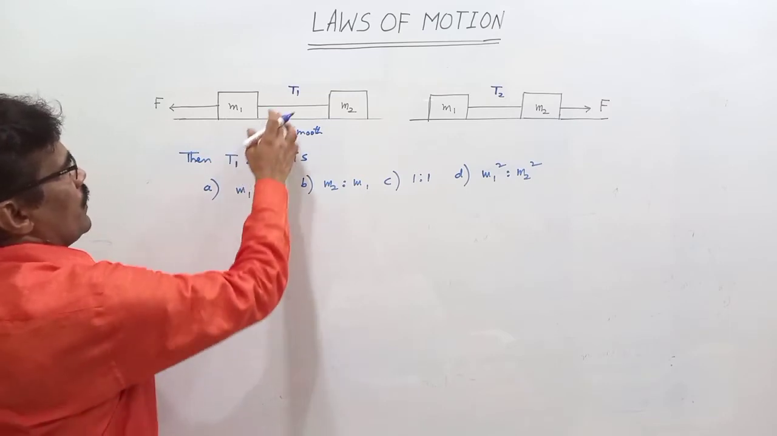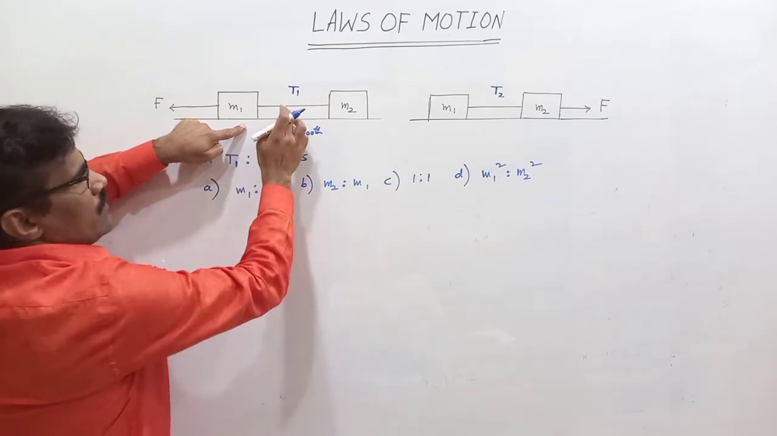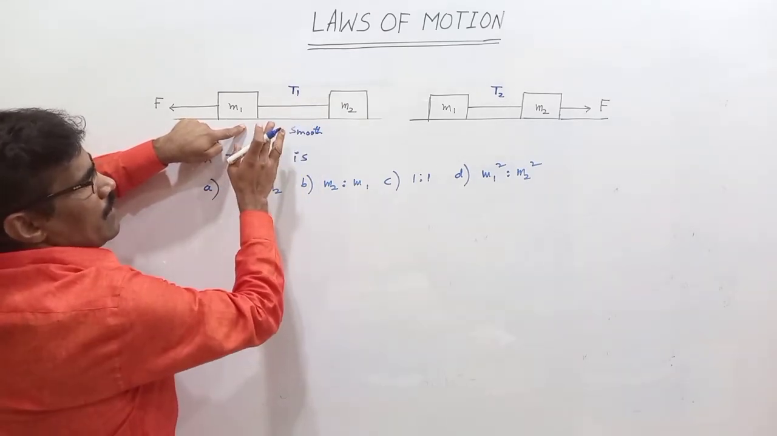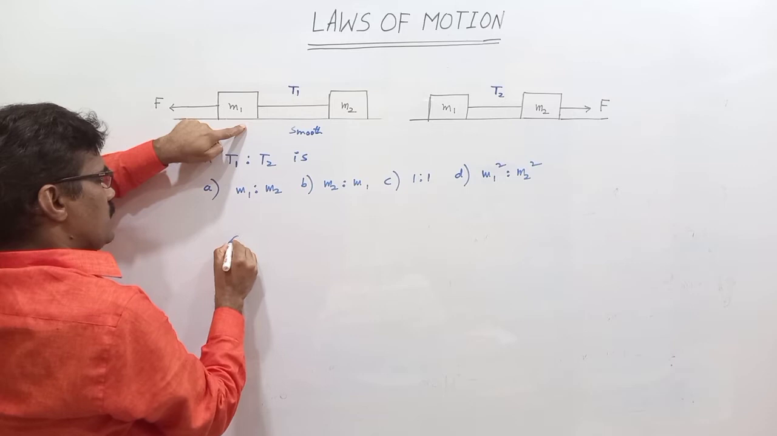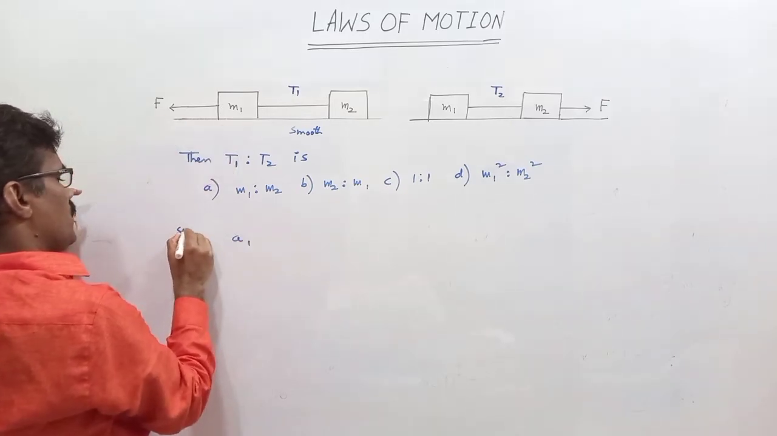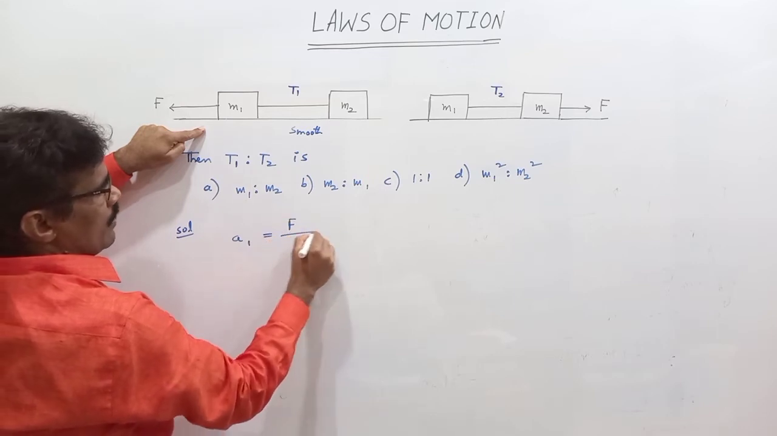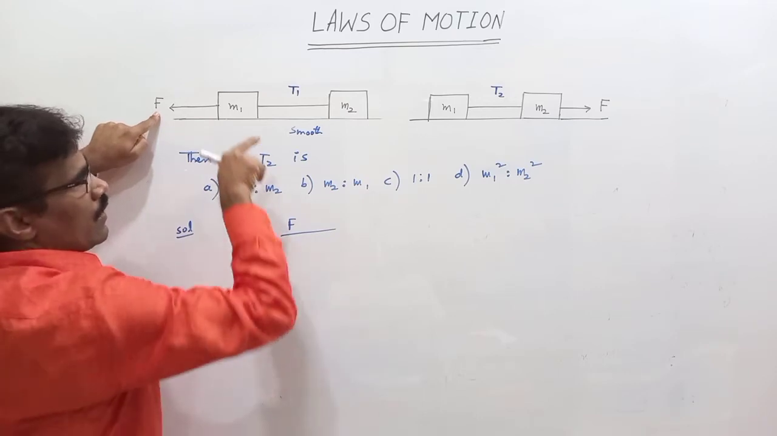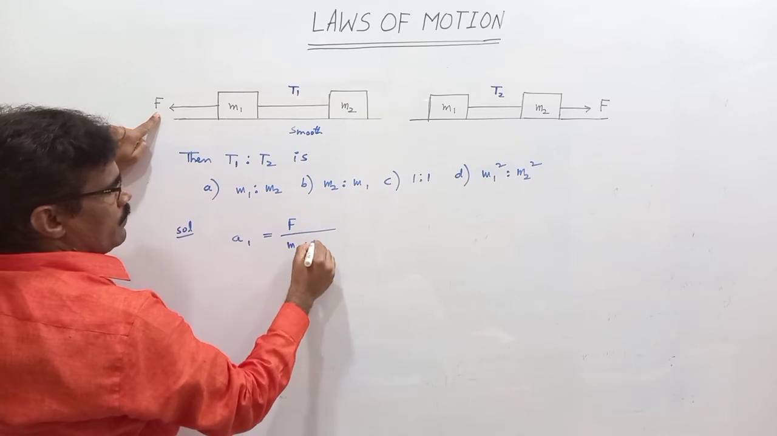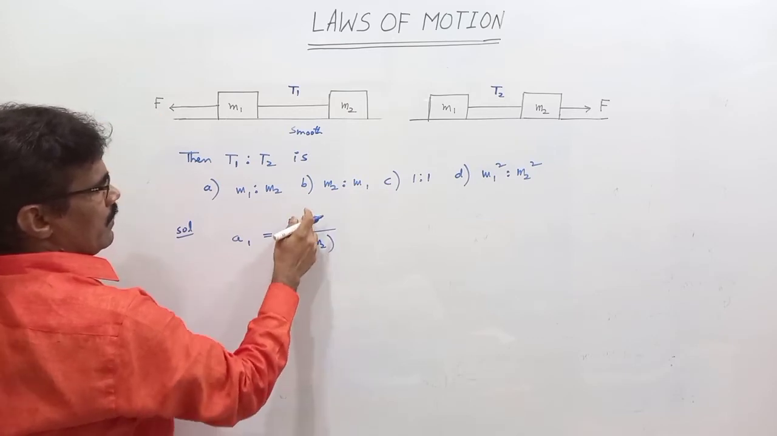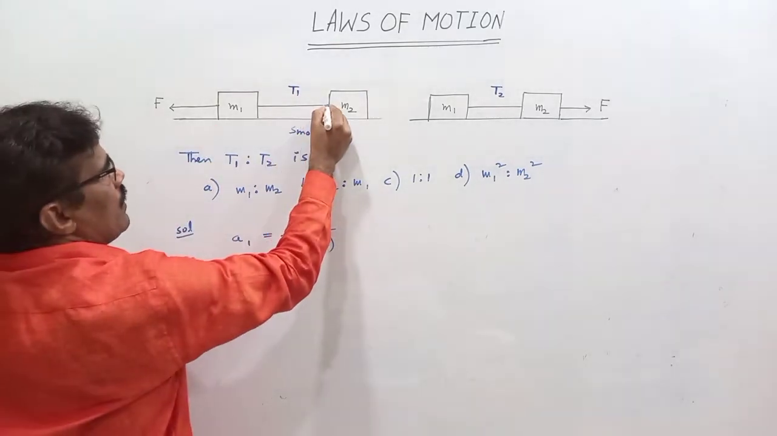Then what is the ratio of T1 to T2? First, what is the acceleration of each block in this case? The acceleration of each block will be the same as that one. For the first case, A1 is equal to net force by total mass. Net force is F only, no force opposite to F. That's why net force is F. Net force by total mass: F by M1 plus M2. That is the acceleration of the first case. Here I want the tension.